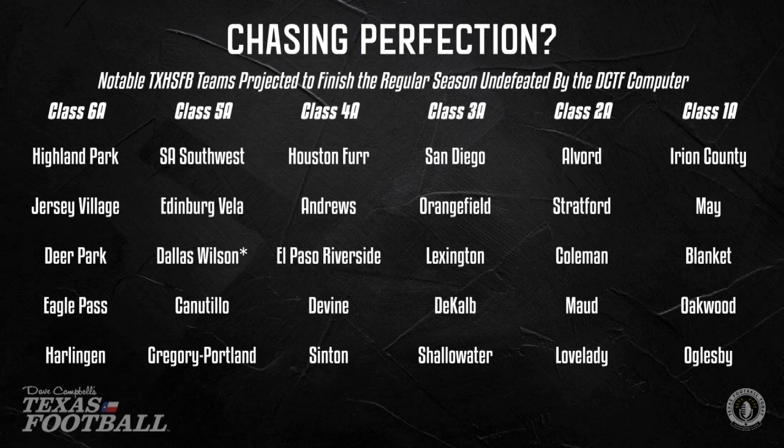That's as far as the computer is willing to go, because in their final 3 weeks they're going to have 2 more games, one of which, if they were to go 8-0, might be against South Oak Cliff. Which they would be significant underdogs. Right. But for right now, they're projected to win. They zone because of travel. It's a 10-team district, and so they don't want them to play 9. They want to have more than one non-district game. So that's 5A. 4A is where things got a little bit interesting too.